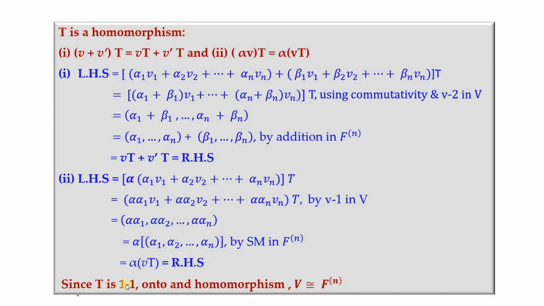So we have already proved that T is 1-to-1. T is obviously onto. Now that T is a homomorphism, therefore, by the definition of two vector spaces to be isomorphic, we conclude that V is isomorphic to this collection of all ordered n tuples whenever V is of dimension n.